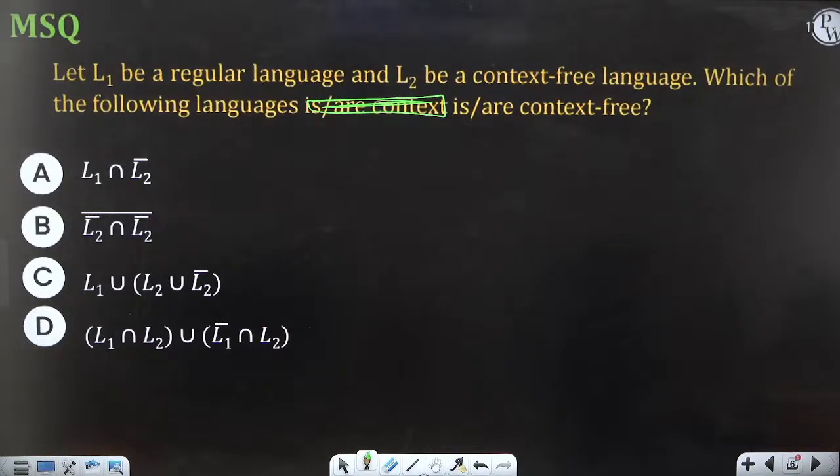Anywhere you see some kind of complement of CFL, that need not be CFL. L1 intersection L2 and L1 complement. Okay, let's see. This poll option is good. That's why I'm creating the poll. Let me try the first time. I'm trying with the polls. If anybody wants to answer, you may try the poll.